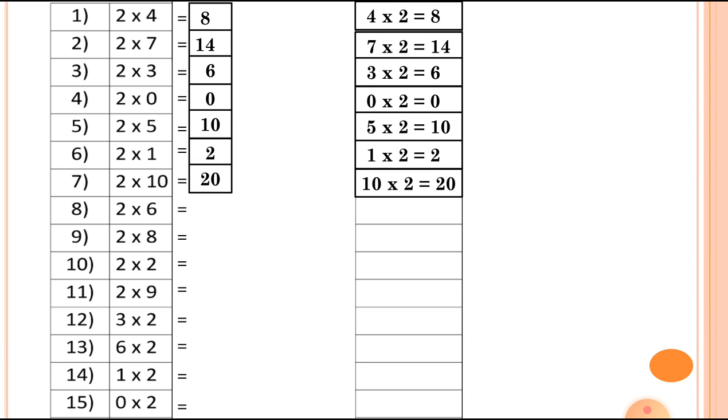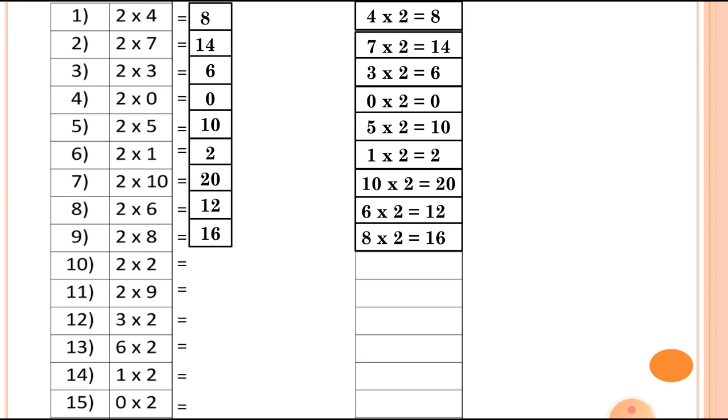Then number 8 is 2 sixes are 12. So we can write down 6 twos are 12. It is very easy. Then number 9, 2 eights are 16. So we can write down 8 twos are 16.